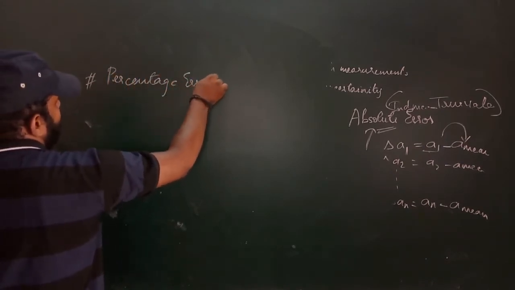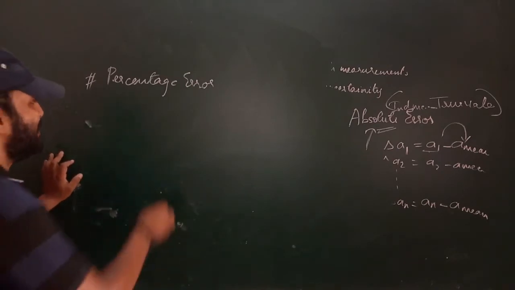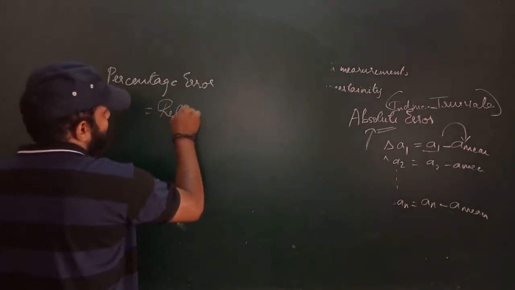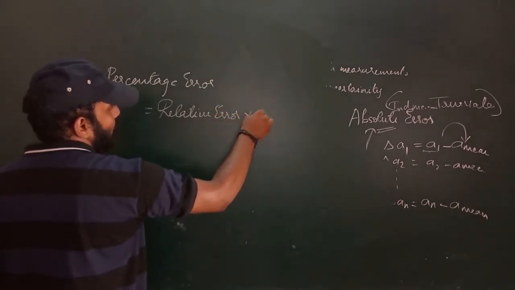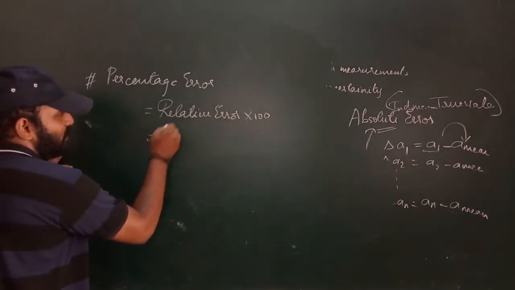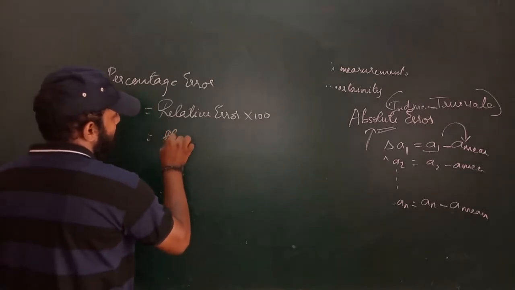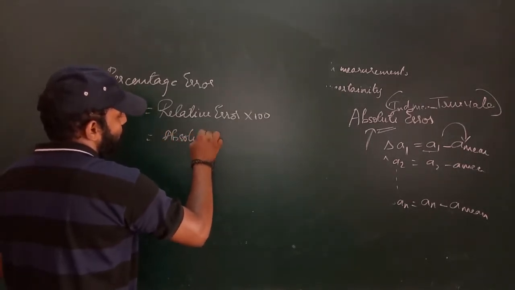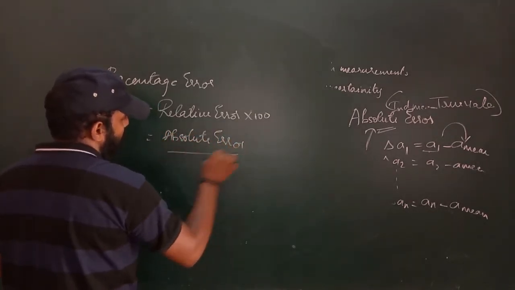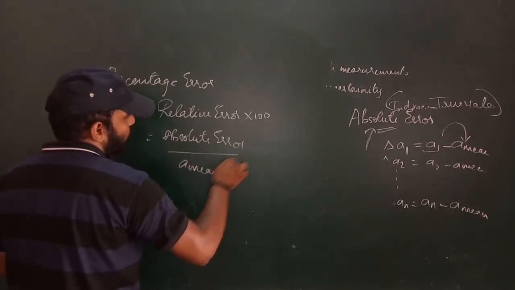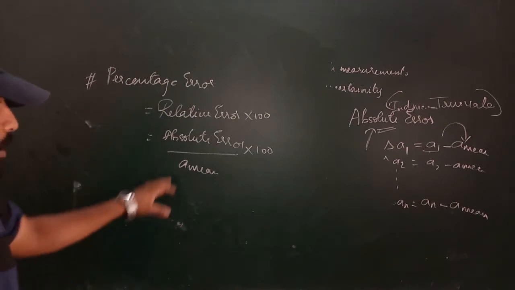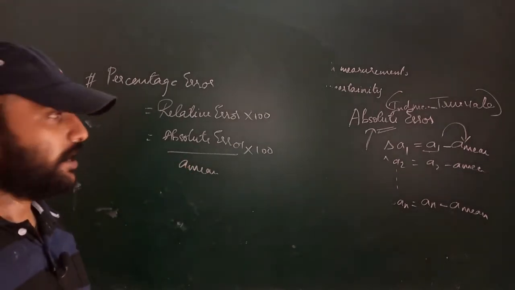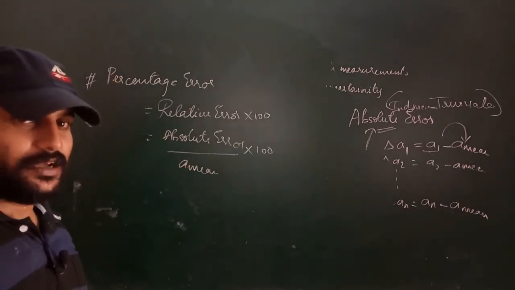Percentage error is relative error into 100, that is, absolute error by mean value into 100.